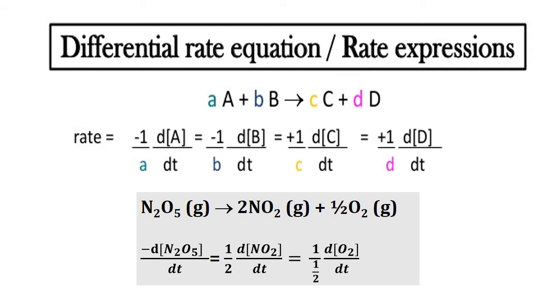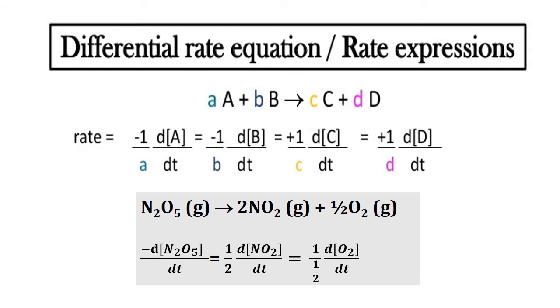Here we take the same previous example. Dinitrogen pentoxide dissociates to give nitrogen dioxide and oxygen. For this particular reaction, how we can express the rate is represented here, either in terms of the reactant, dinitrogen pentoxide, or in terms of any one of the products, that is, with the help of nitrogen dioxide or the oxygen molecule.